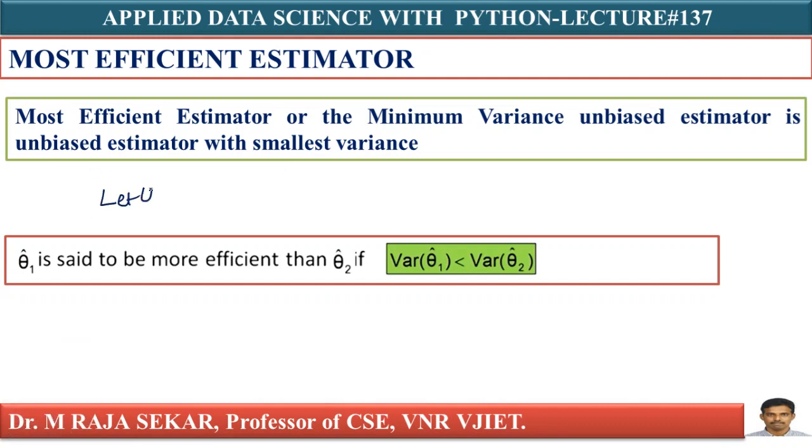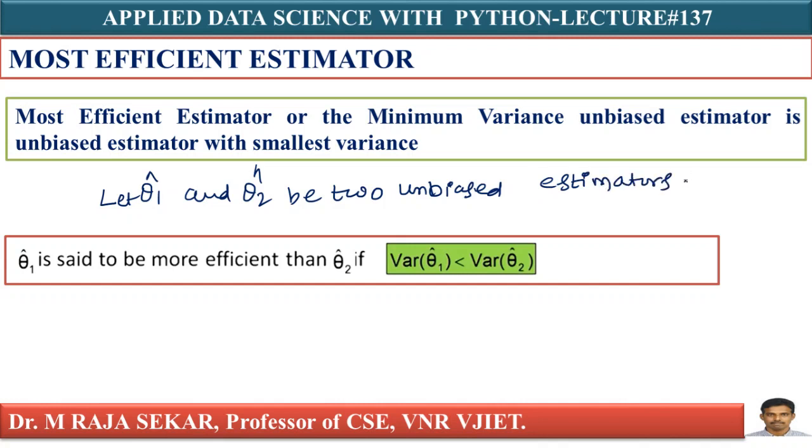Let theta 1 cap and theta 2 cap be two unbiased estimators of theta, based on some number of sample observations.